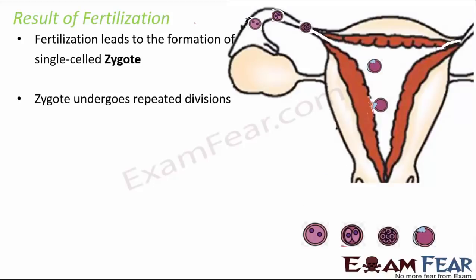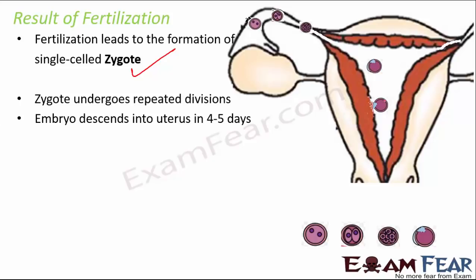As a result of fertilization, a single-celled structure called the zygote is formed, and then the zygote undergoes repeated division, and gradually it forms the embryo, and meanwhile it also implants itself in the uterus, and then the further development of the child takes place in the uterus for 9 months.